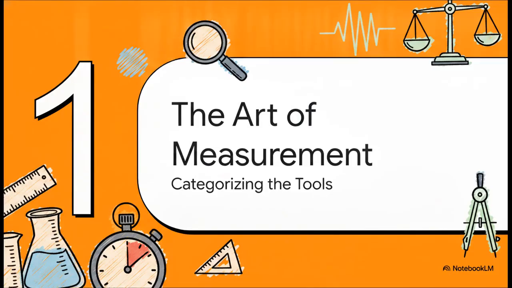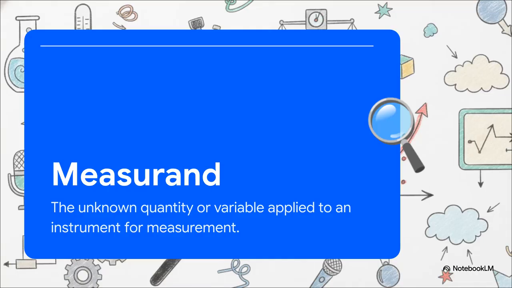Section 1. The Art of Measurement. Categorizing the tools of the trade. At its absolute core, measurement is really just a quantitative comparison. You're comparing a predetermined standard with an unknown magnitude.